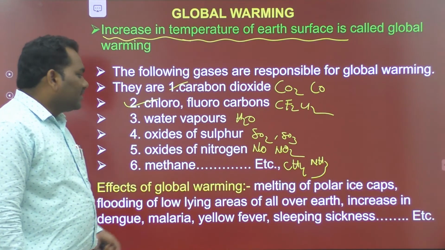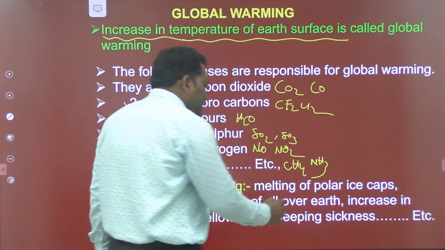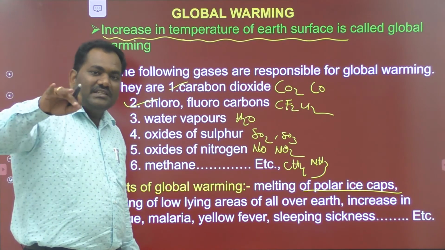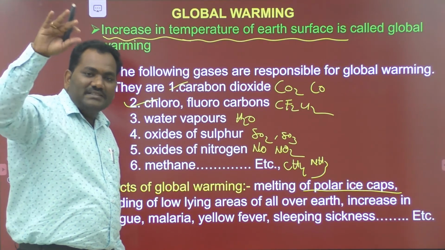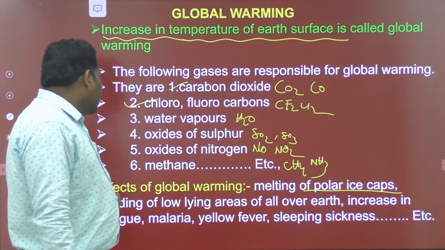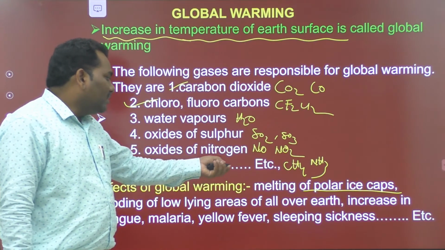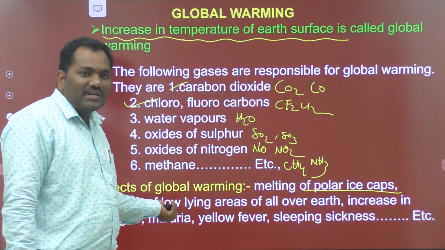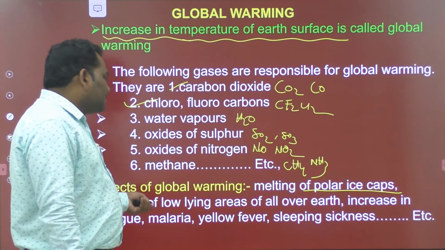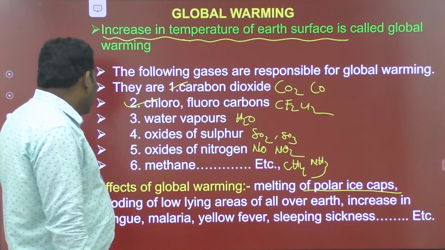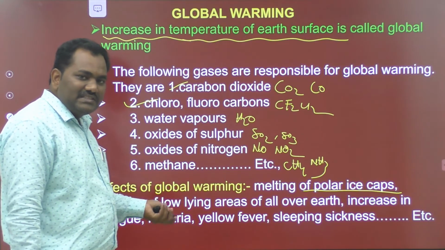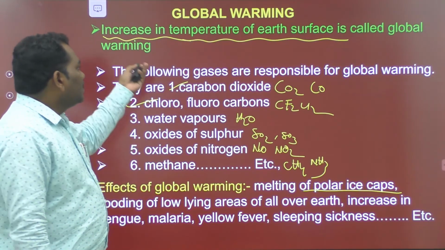The effects of global warming are melting of the polar ice caps. It means a decrease in the amount of ice in the Himalayas, and flooding of low-lying areas all over the earth. It causes floods, and an increase in dengue, malaria, yellow fever, and sleeping sickness. All these diseases are also caused by global warming.